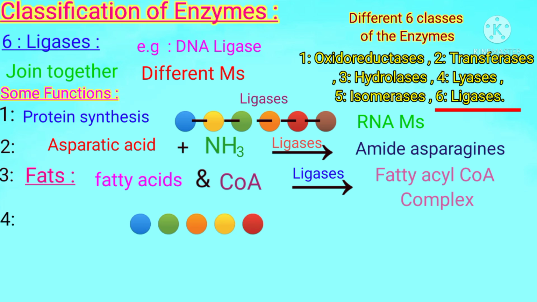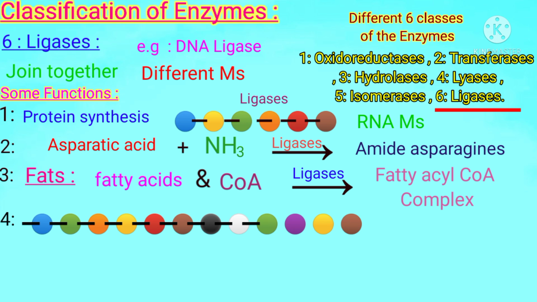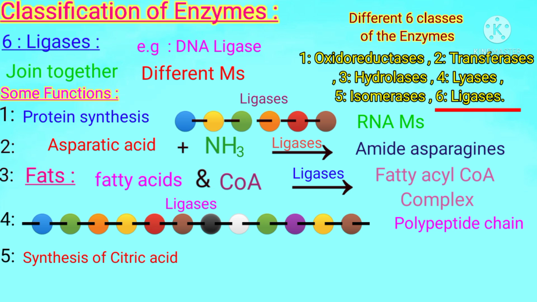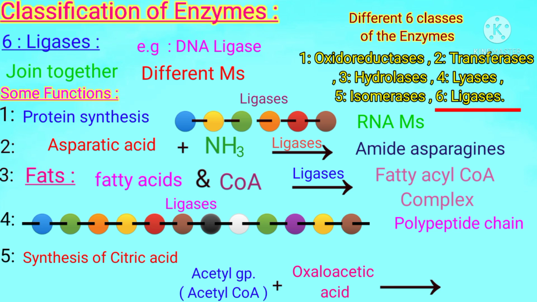Similarly, when a large number of amino acids join together to form a polypeptide chain in the presence of peptide bonds, then ligases also perform their functions in the joining of amino acids with the help of peptide bonds so that a polypeptide chain could be formed. Students, fifth point is about the synthesis of citric acid. When acetyl group of acetyl CoA is reacted with oxaloacetic acid, then due to this reaction in the presence of ligase enzyme, the synthesis of citric acid is catalyzed.